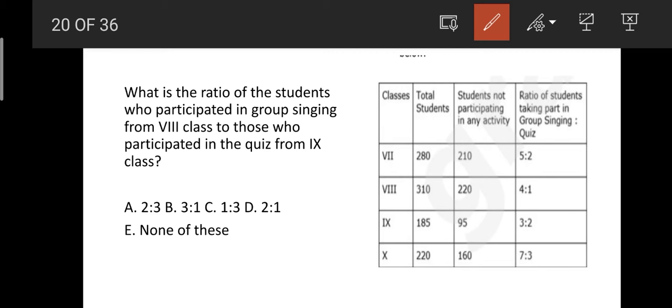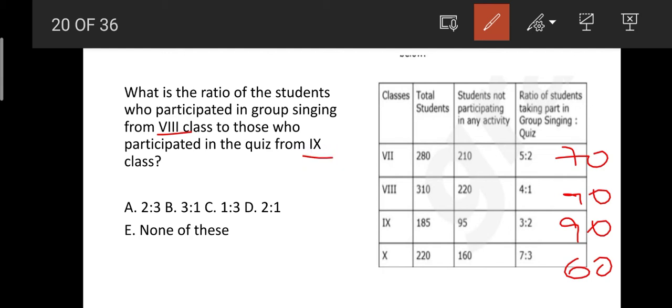What is the ratio of the students who participate in group singing? One second, I'll be writing here who are participating in activities, 90 and then 90 and then here 60. Okay, now coming to the question. What is the ratio of the students who participated in group singing from 8th class to those who participated in the quiz from 9th class?